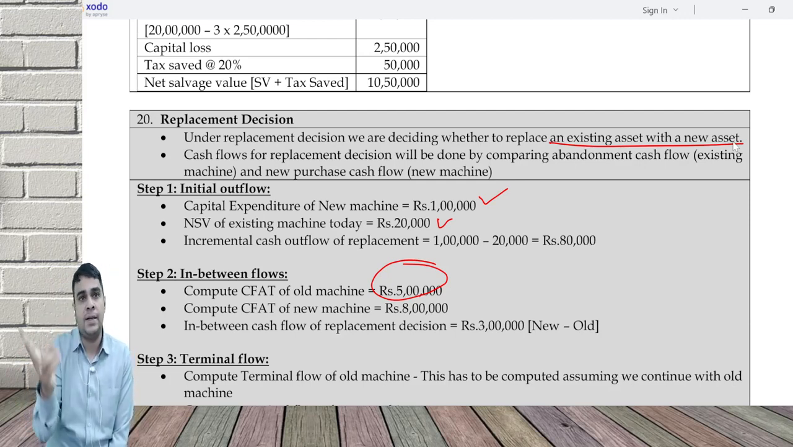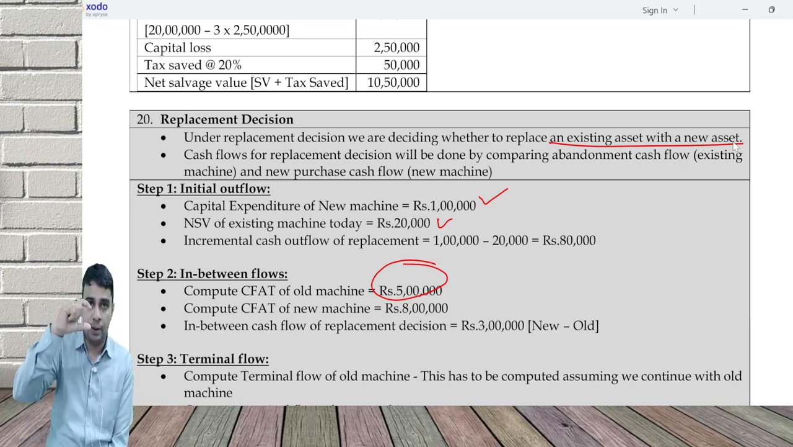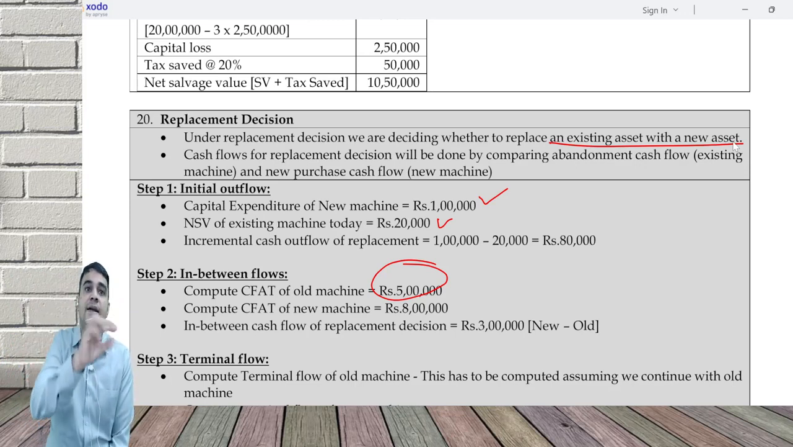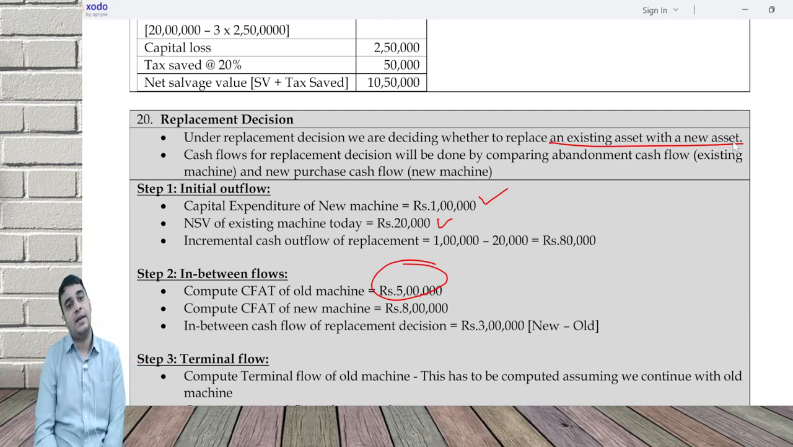You can do old minus new in a single working note also. You can do it as separate columns also. That's your wish depending on the comfort on your question. If you're doing it in a single column, then you'll say sale value, purchase price of the new machine is outflow, sale value of the old machine is inflow. If you do it separate, new minus old, both will be negative. Minus of minus will become positive in the calculation.